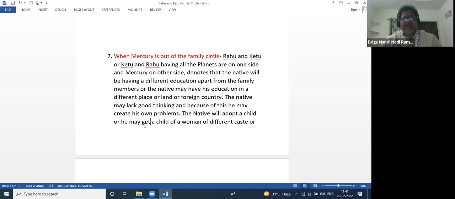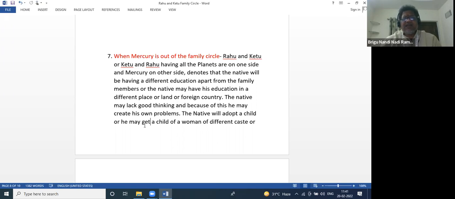And the native may lack good thinking, and because of this, he may create his own problems. Generally, Mercury is our brain, our knowledge, intelligence. So suppose Mercury is outside, generally it will be marred. Your intellect will be marred. You will not take decisions properly. That's why these people generally should take suggestions from elders.